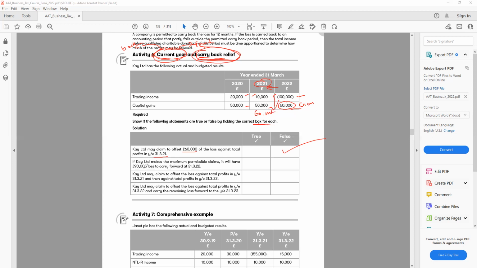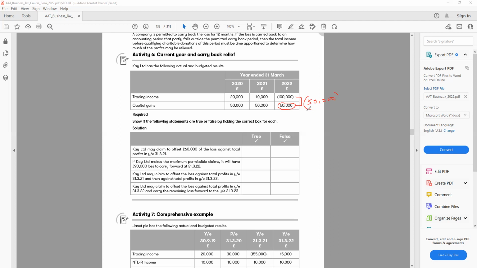The next one says, if K Limited makes the maximum permissible claim, it will have 90,000 loss to carry forward at 31st of March 2022. That doesn't look true. From the 100,000 loss, I can minus 50,000 from the current year, leaving 50,000 loss.